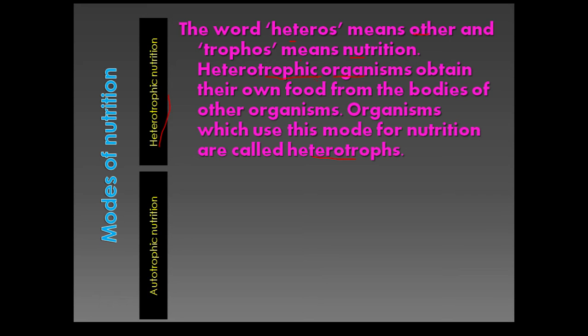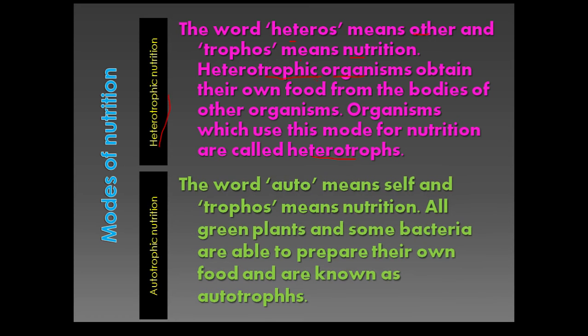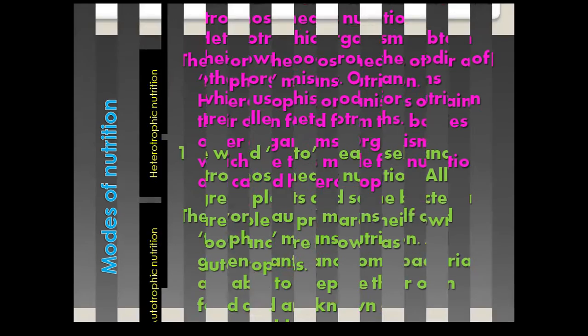Now we will see autotrophic nutrition. The word auto means self and trophos means nutrition, and the organisms which follow it are called autotrophs. All green plants and some bacteria follow the autotrophic mode of nutrition. They are able to prepare their own food. Except green plants and some bacteria, all other organisms come in the category of heterotrophic nutrition.